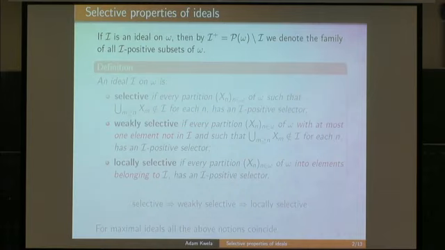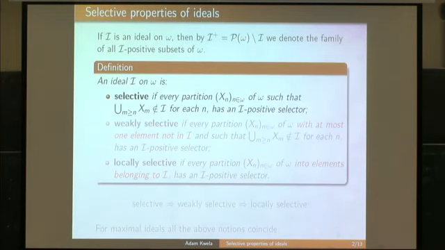I use the standard notation that given an ideal I, by I plus I denote its co-ideal, and the members of the co-ideal are called I positive sets. Let me introduce the following three selective properties of ideals. First of all, an ideal is selective if for every partition of omega there is an I positive selector.